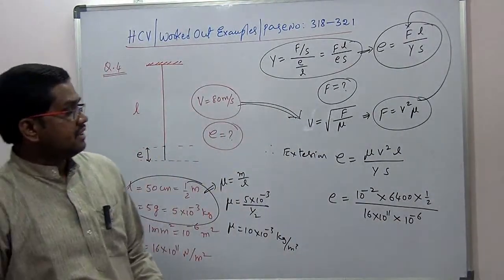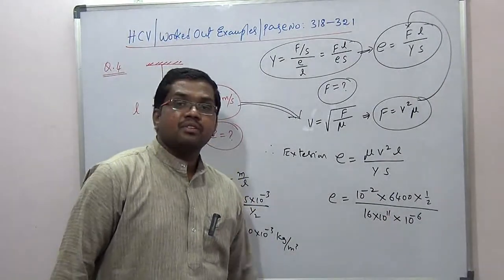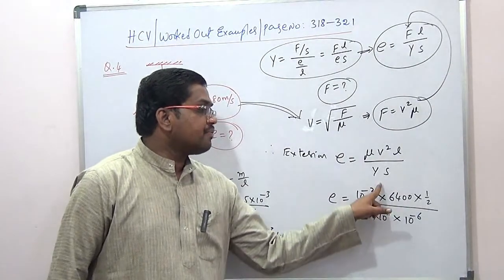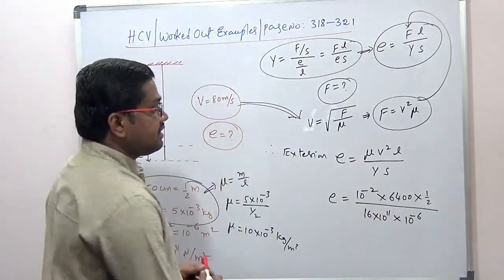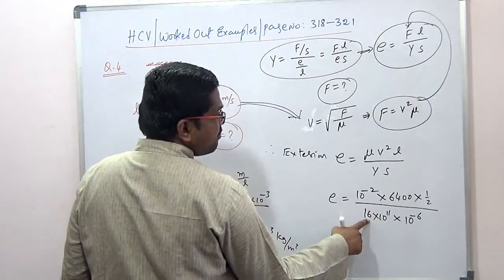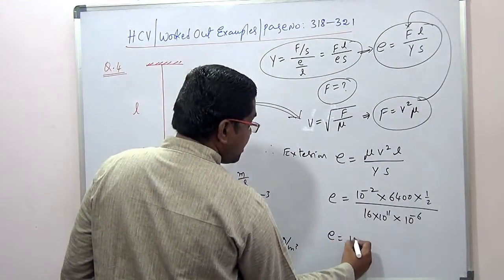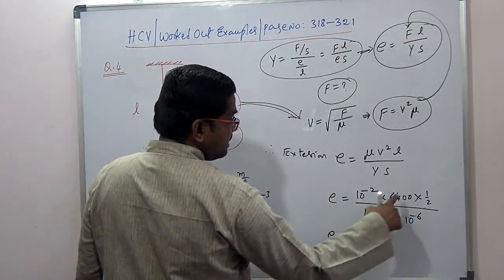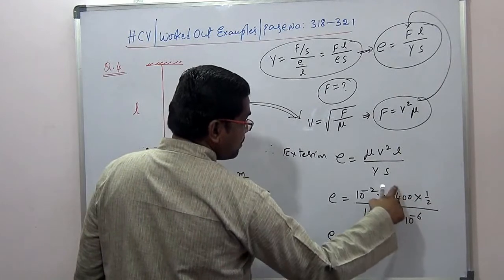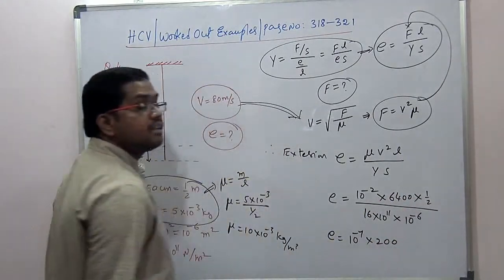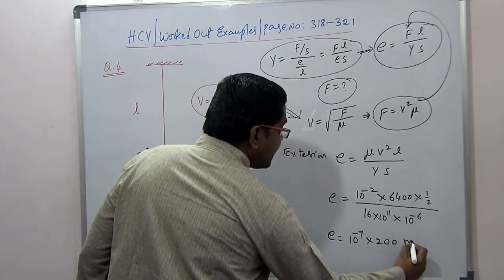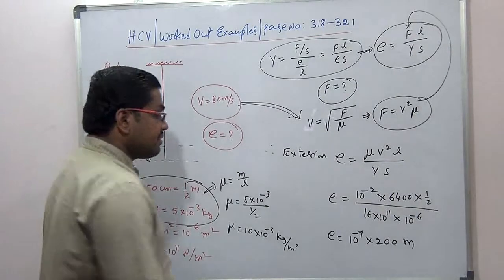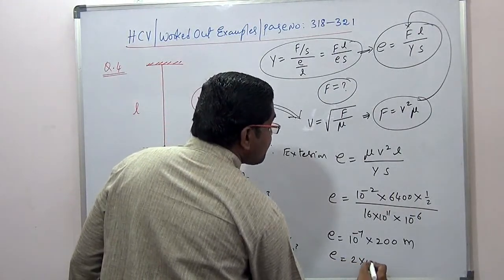Now you tell me. So let us take 11 minus 6. What is 11 minus 6? It will be 5. So 10 power 5. If 10 power 5 goes up, 10 power minus 7. So 16 4 ja E is equal to 10 power minus 7 into 16 1 ja. 16 4 ja 64, 2 1 ja 2 2 ja, then remaining is 200. So this will be in meters. So 200 into 10 power minus 7, 10 power minus 5. So 2 into 10 power minus 5 meters.